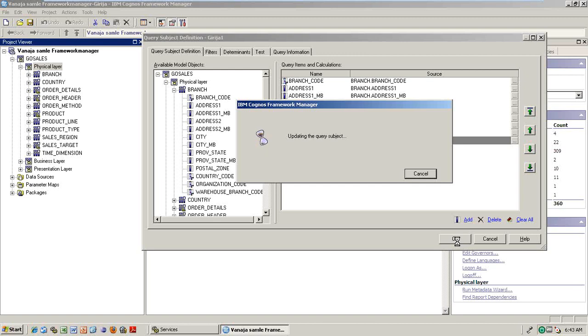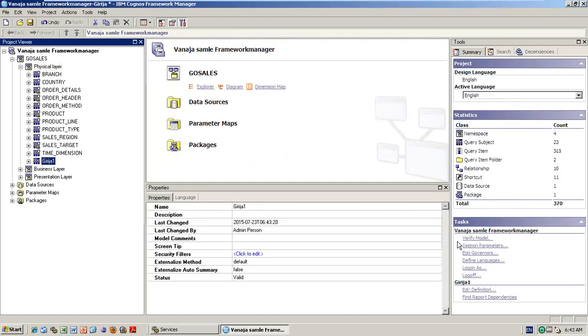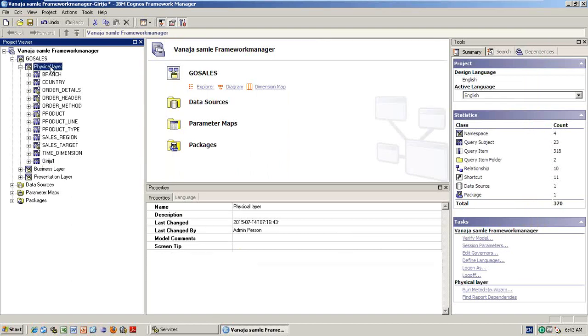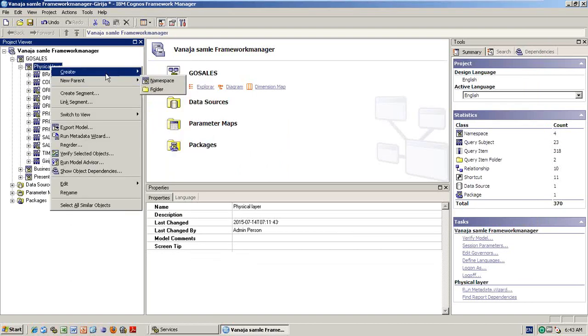But remember, whatever she is doing, all this work should be tracked, and then as a team lead I have to merge this work into my model. That is the ultimate goal. She created an extra table, and she wants to create one more table, Girija 2 or something.